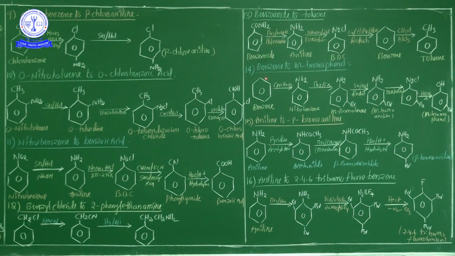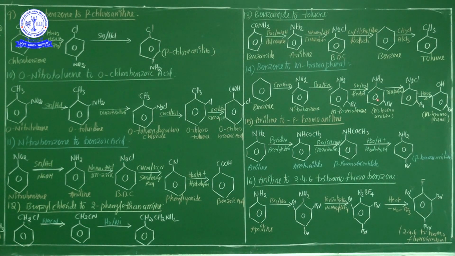Next, 14th, benzene to m-bromophenol. So now this is benzene in the presence of concentrated HNO3 and concentrated sulfuric acid. It's nothing but a nitration process. So benzene involved in the nitration process, nitrobenzene is liberated. This nitrobenzene again involved in the bromination process in the presence of iron. Now m-bromonitrobenzene is liberated. This again is treated with HCl and tin. It's nothing but a reduction process. Upon reduction, the oxygen is eliminated, hence m-bromoaniline is liberated.